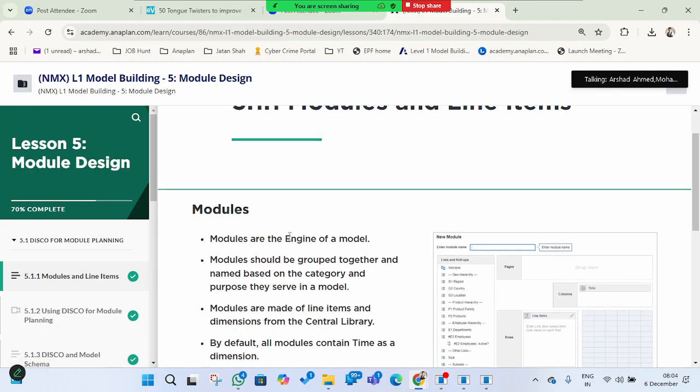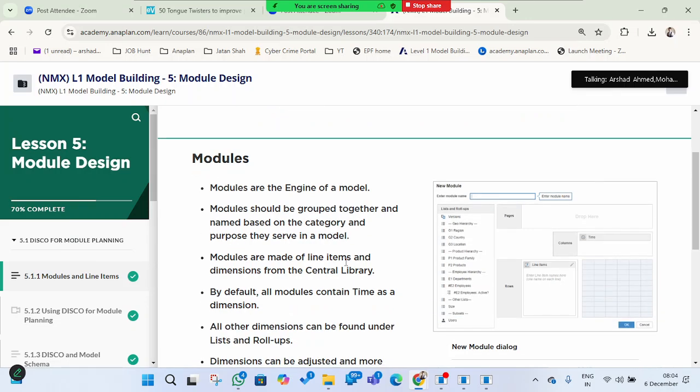Modules are the engine of a model where we perform all the calculations. We enter all the formulas there and get the results. Lists are only for storing information, and we can use them in modules as a dimension. Modules should be grouped together and named based on the categories or purpose they serve in the model. Here you can see a small screenshot.